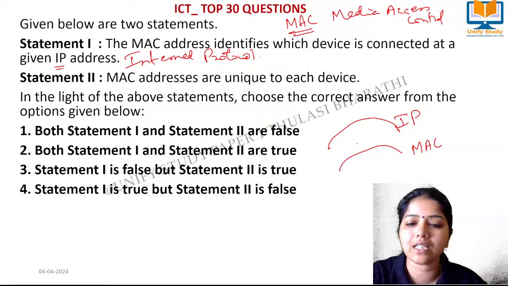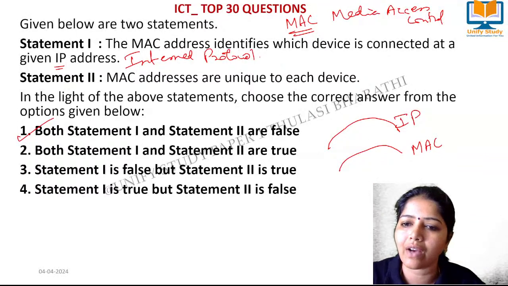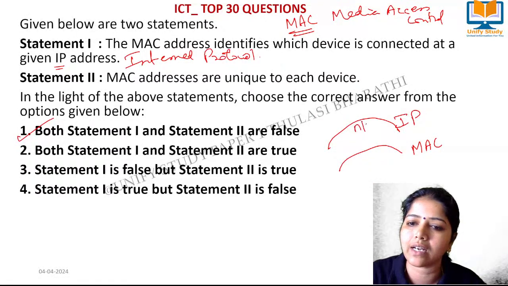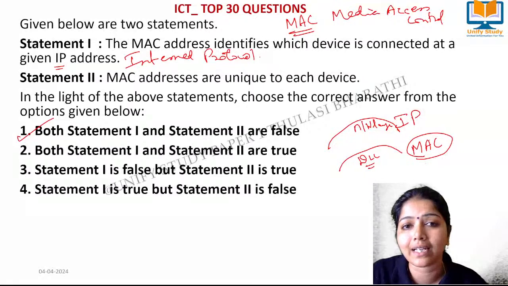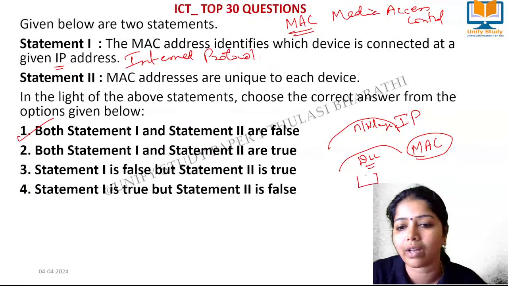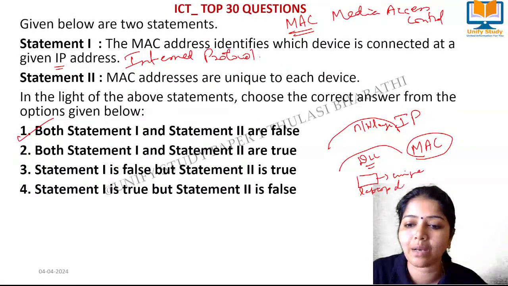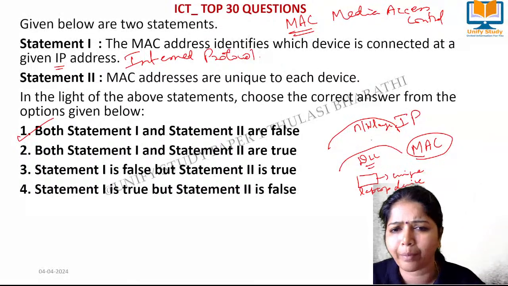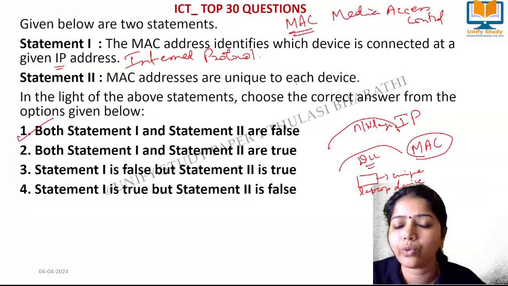Yes, the right answer for this question is that both the options are right. In the network layers, we have internet protocol and that lies in your network layer, and we have MAC ID that lies in your data link layer. And this MAC address is all about our particular laptop or system, which has a unique ID. Unique device number will be there. All our mobile phones and laptops will have a unique MAC ID. That's called MAC address. They are unique to each device.